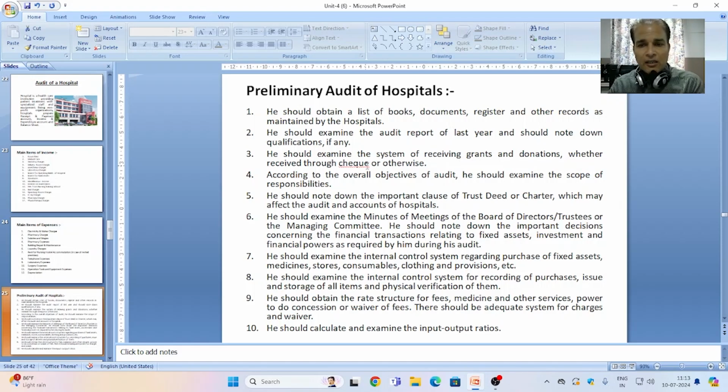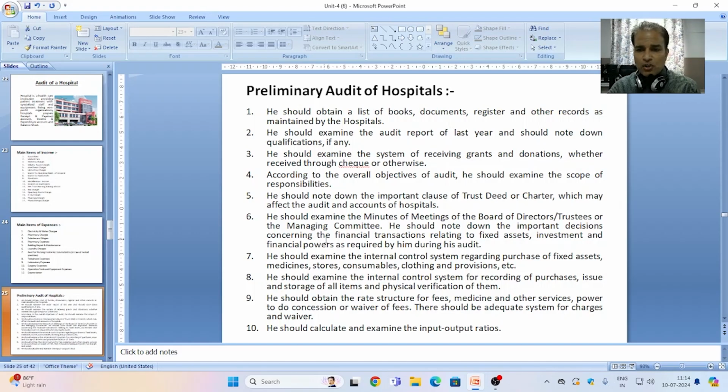Second, he should examine the audit report of the previous year and note down qualifications if any, and some important information he gathered from the audited books of accounts of the previous year. Third point, he should examine the system of receiving grants and donations, whether received through cheque or otherwise. Fourth point, according to the overall objective of the audit, he should examine the scope of responsibility. That is very important in the section of preliminary audit of a hospital.